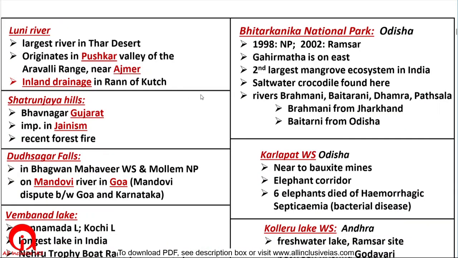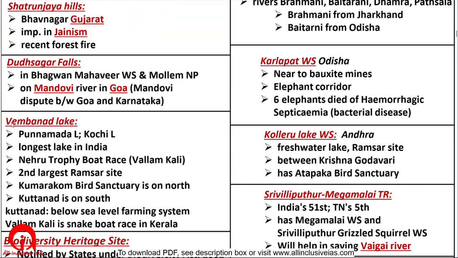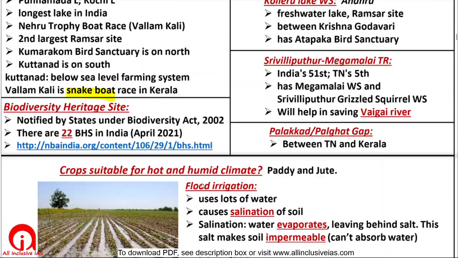Now here are some of these details, like Luni River originates in Pushkar and its inland drainage happens in Rann of Kutch. Similarly, Vembanad Lake, okay, it is famous for snake boat race.